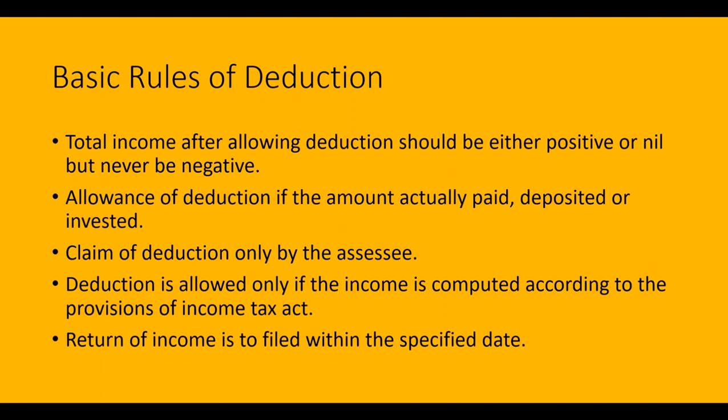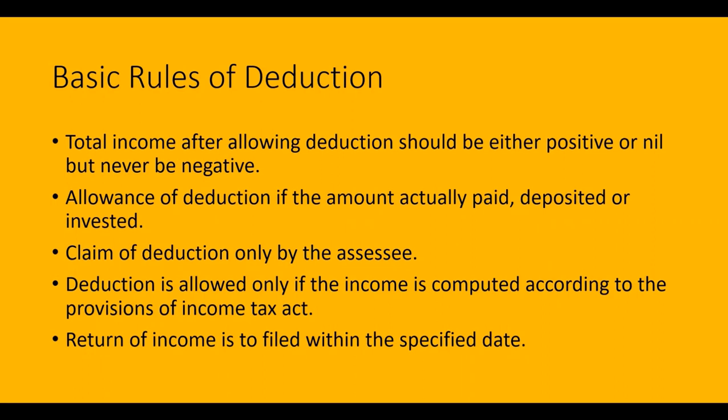Say, for example, if the assessee claims that he has made an investment of rupees 1,50,000 in a public provident fund, he should provide the printout of the passbook so that he can prove that he has made the investment. And these deductions can be claimed only by the assessee, not the beneficiary of the assessee. Say, for example, if the father has made the investment, his wife and his children cannot claim the deduction here.